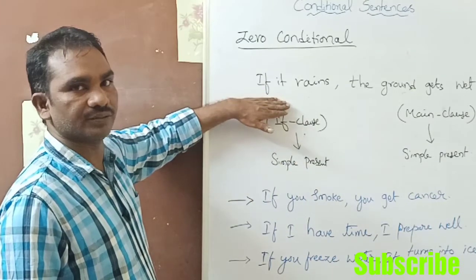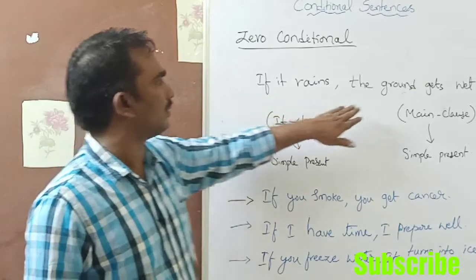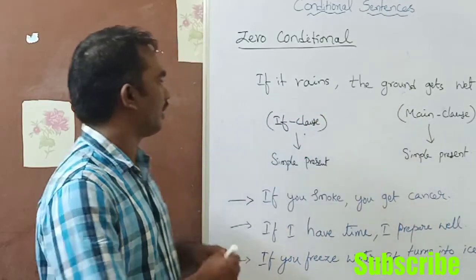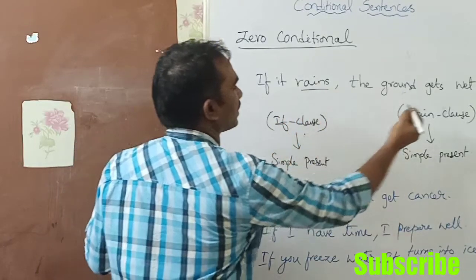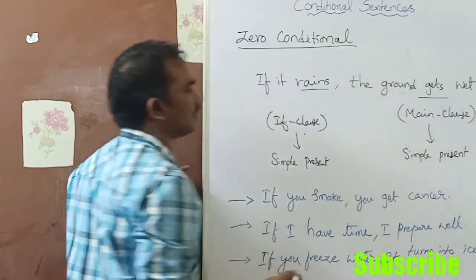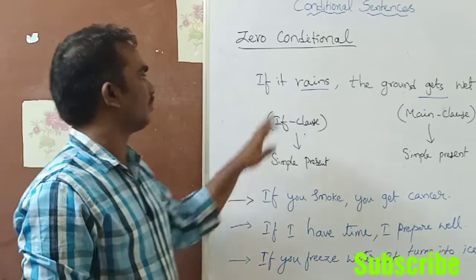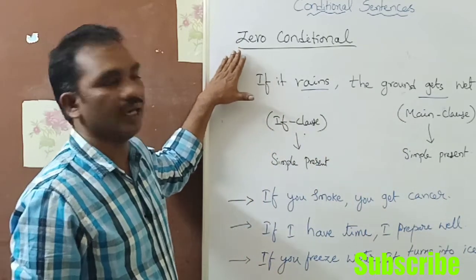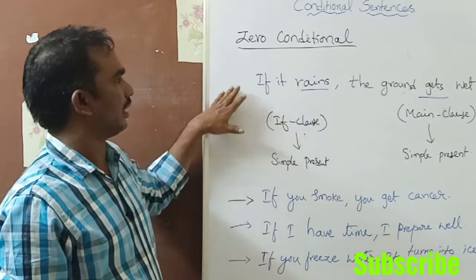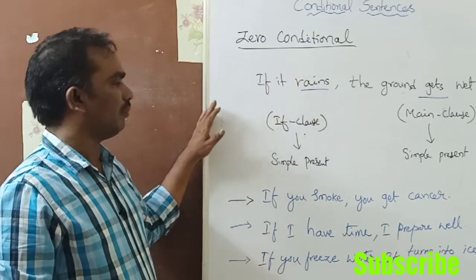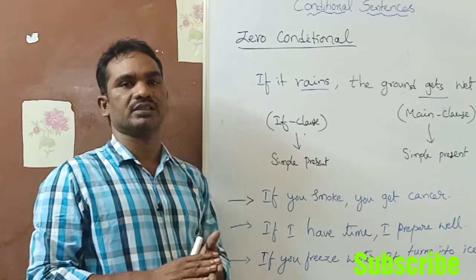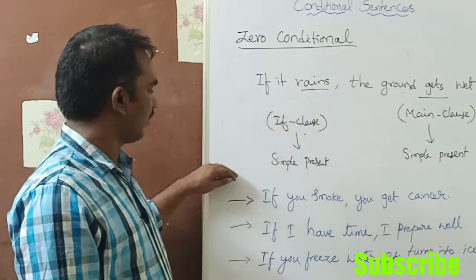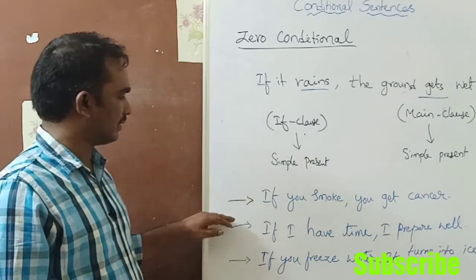If it rains, the ground gets wet, simple present tense, right? So here simple present tense, here also simple present tense. There is no change in tense. That's why this is called zero conditional. But in other types of conditionals, there will be a change in tense. Okay, so let's look at other examples.